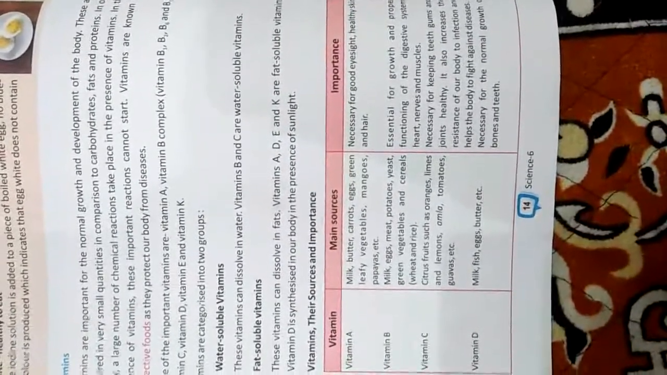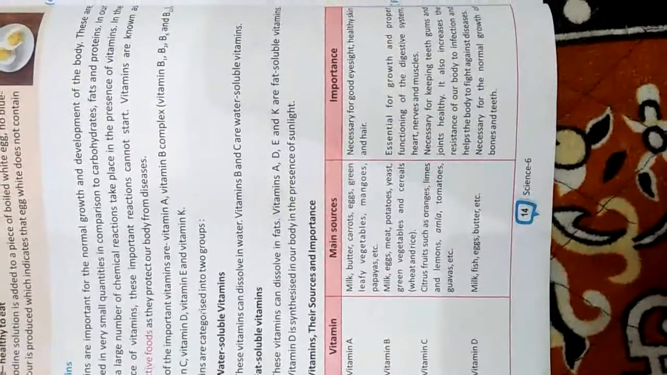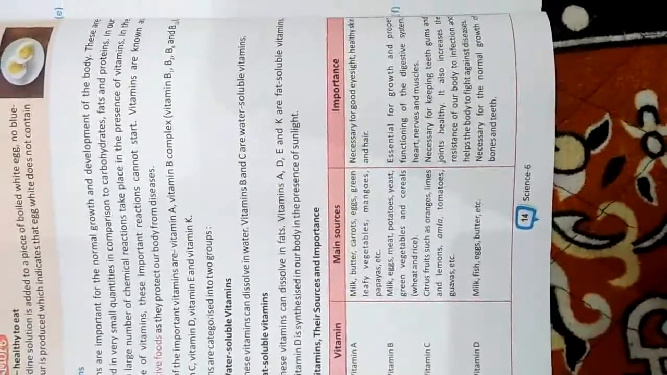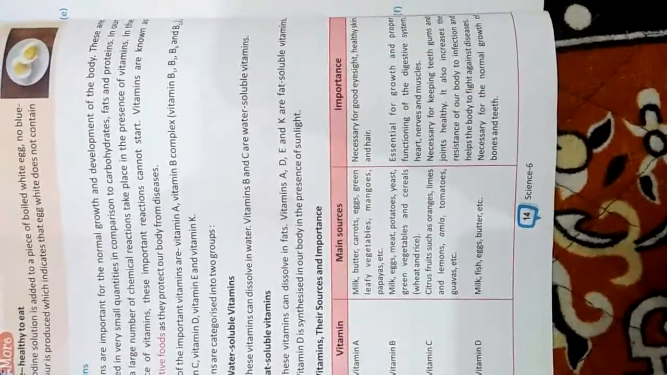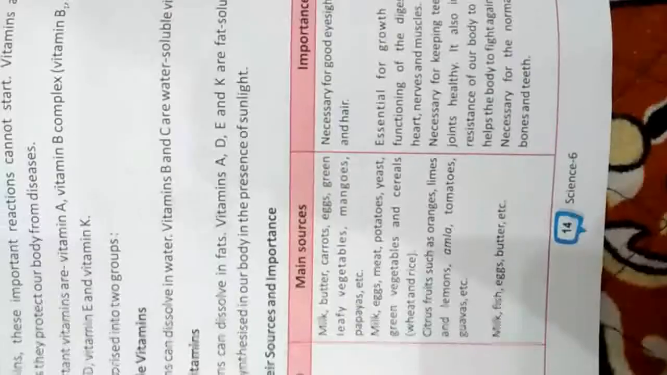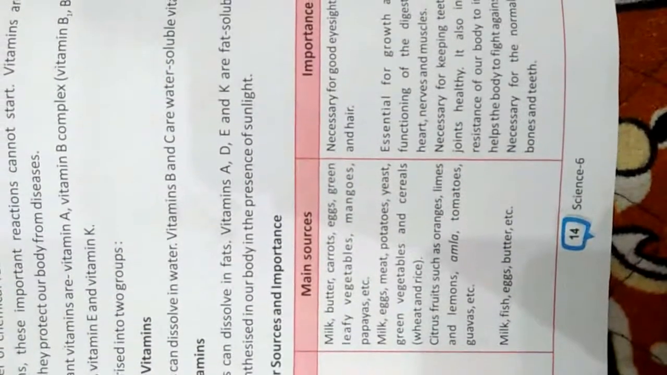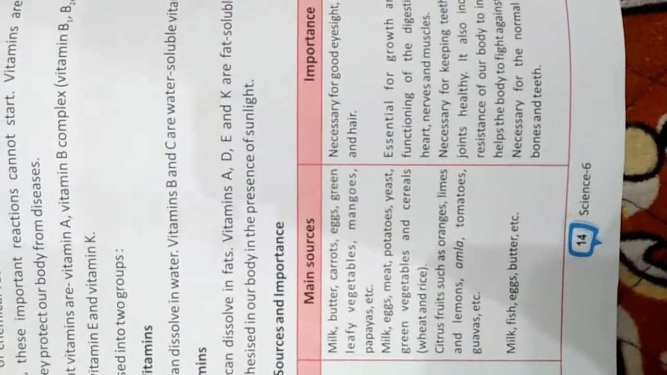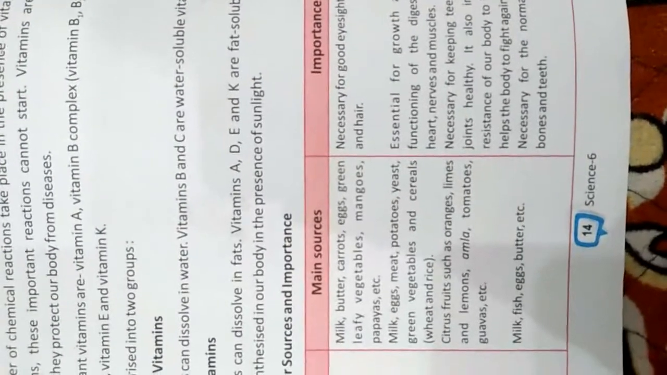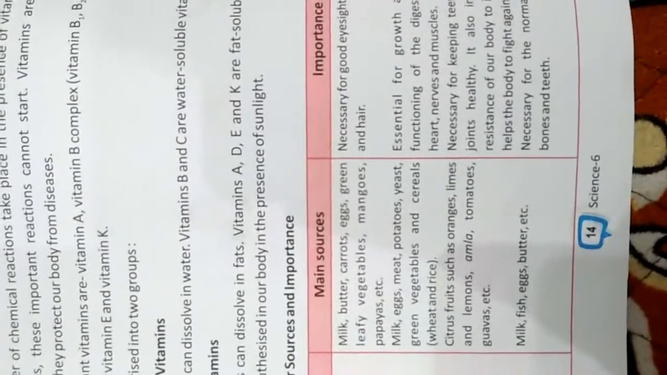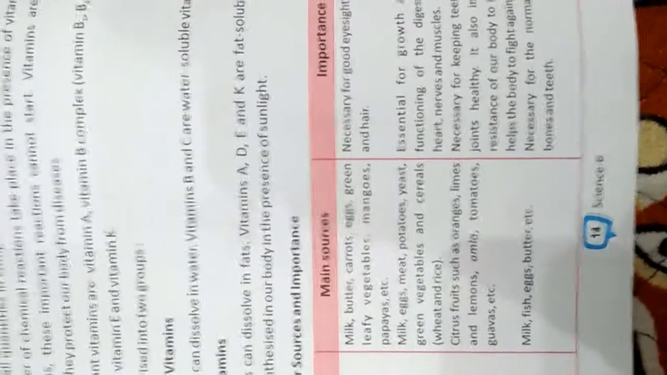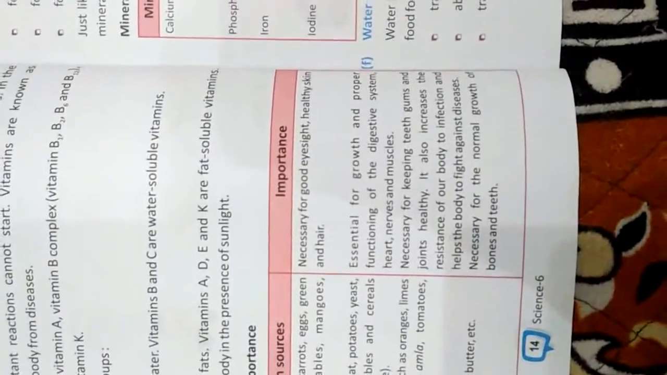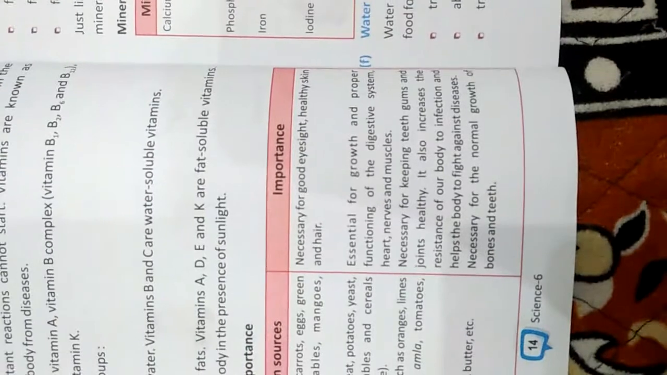Here we have the next vitamin, that is vitamin C, which we get from citrus fruits such as oranges, limes and lemons. Those fruits which are sour in taste are called citrus fruits. They are sour due to the presence of some acids, like lemons contain citric acid, which makes them sour. So vitamin C is necessary for keeping teeth, gums and joints healthy.